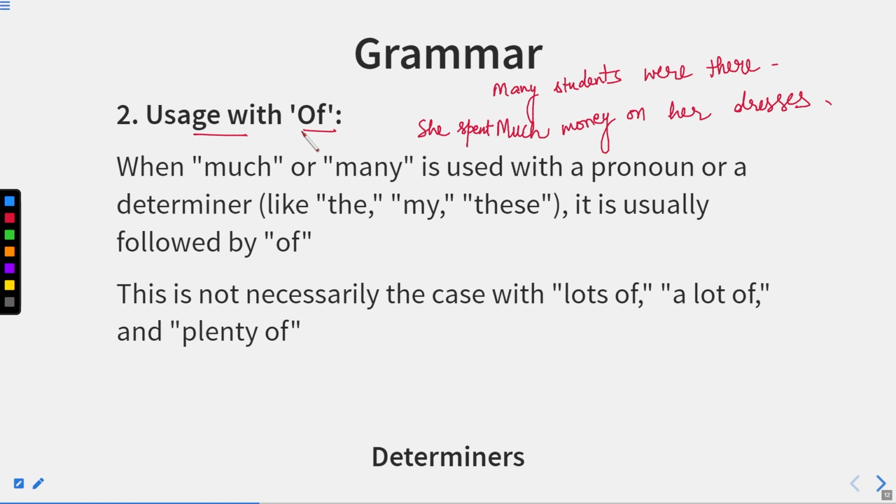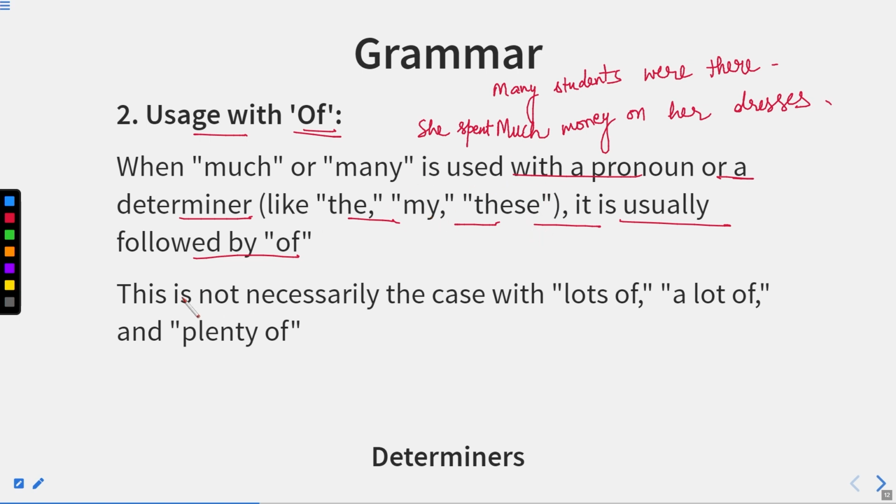But if we are using of with them, when much and many are used with a pronoun or a determiner like the, my, these, this is usually followed by of. Now, we can use many of the, much of the, many of my, much of my, many of these, much of these.